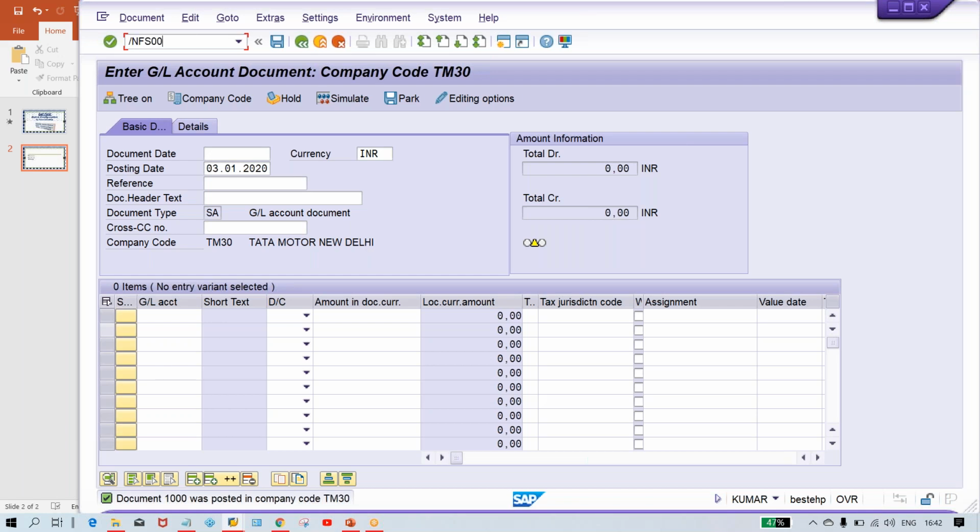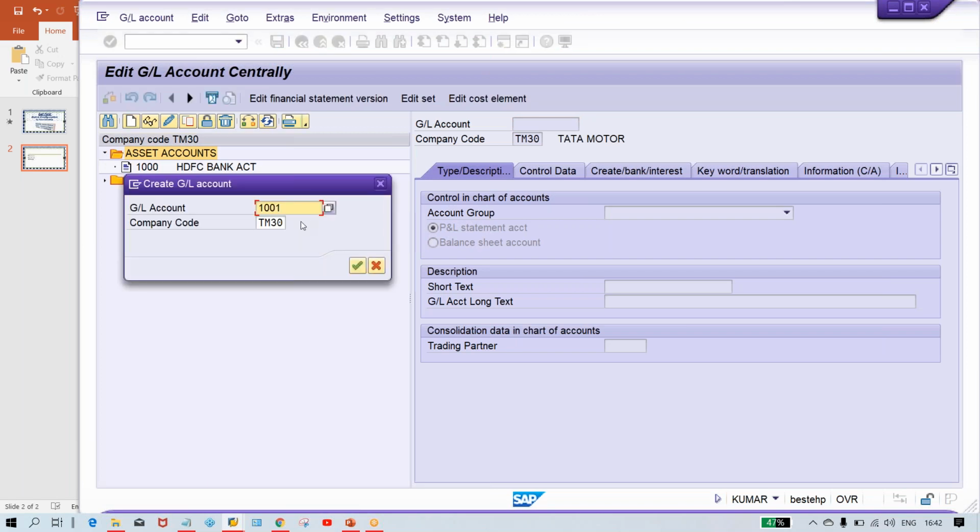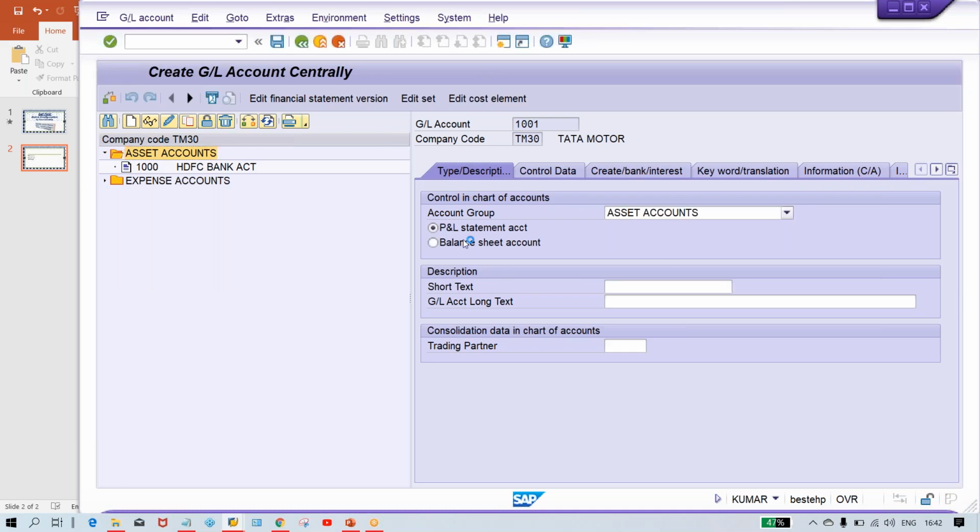First of all, FS00, we have to create a reconciliation account, right? For account receivables we are going to set up a reconciliation account. Let's suppose 1001. Okay, here assets, balance sheet, and here we'll make it account receivable.